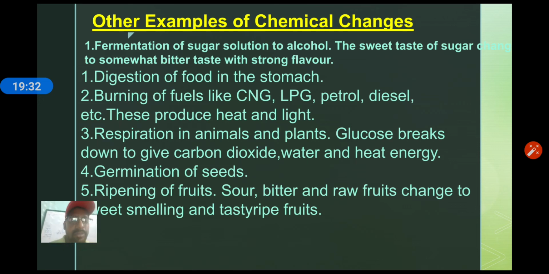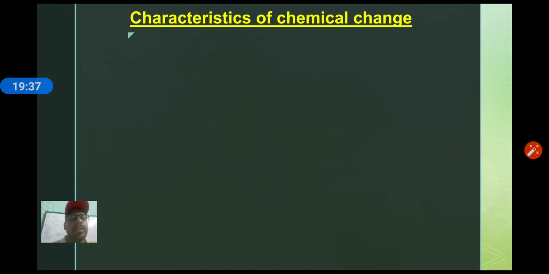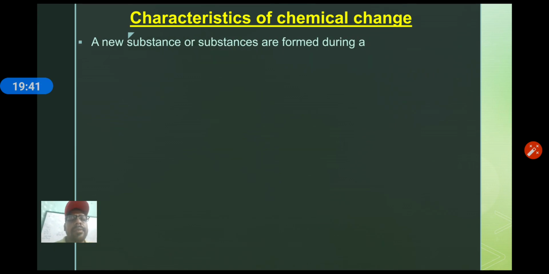So I think my dear students, we have discussed what is a chemical change. Now the characteristics of chemical changes I am going to show here. New substances are formed. Definitely in a chemical reaction new substances will always form.